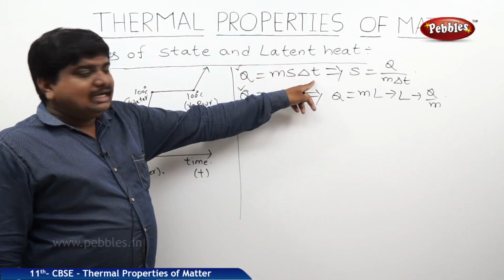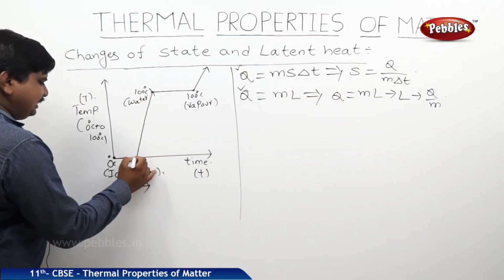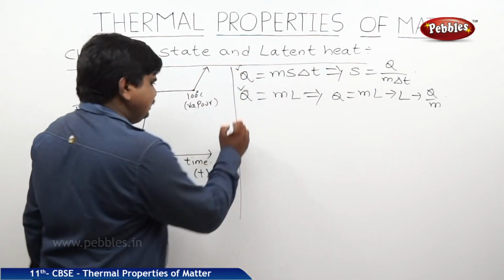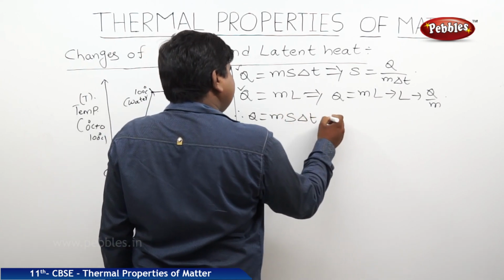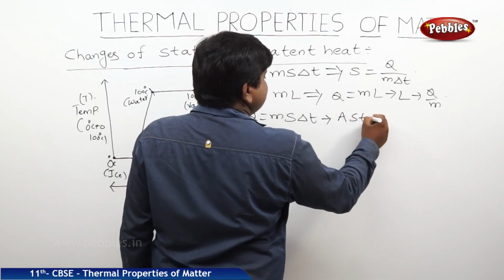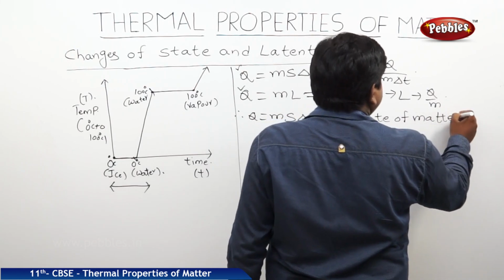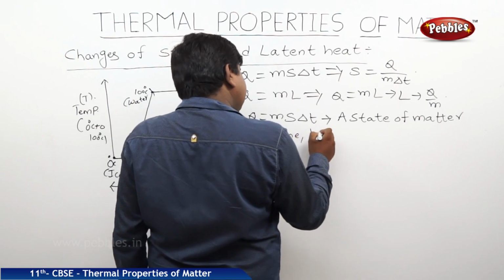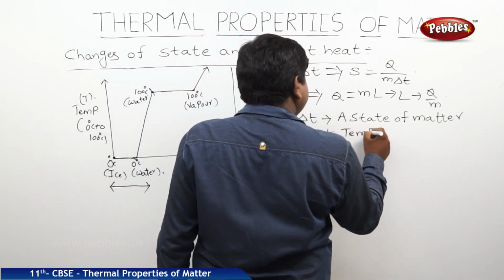In this formula, a temperature difference is there. So, for converting where the state is the same and the temperature is different, this formula should be used. Therefore, Q is equal to ms delta T is useful when the state of matter is the same but the temperature is variable.